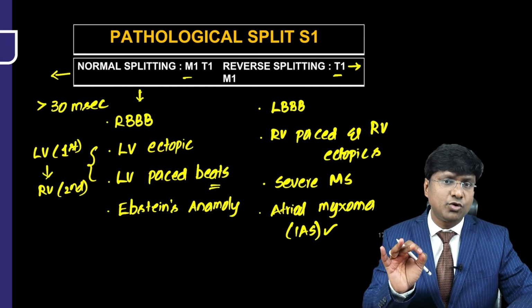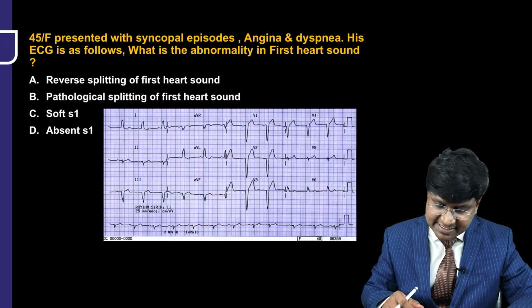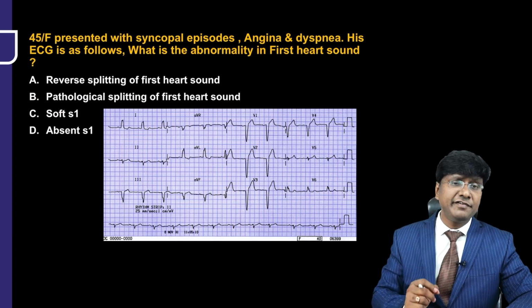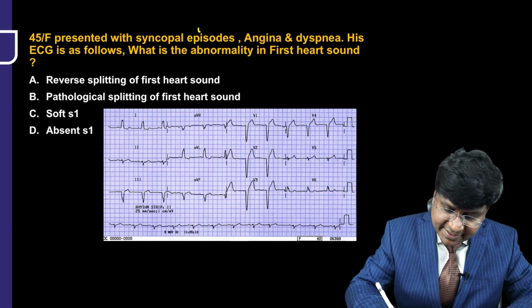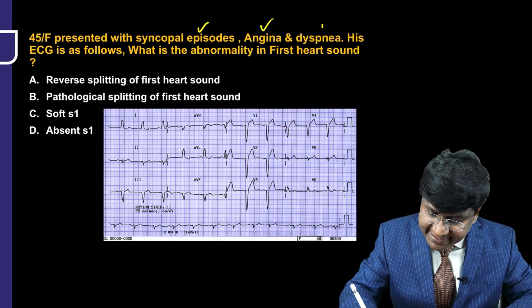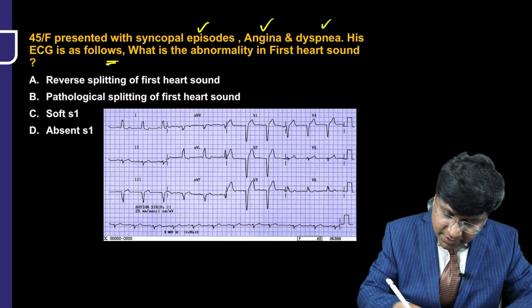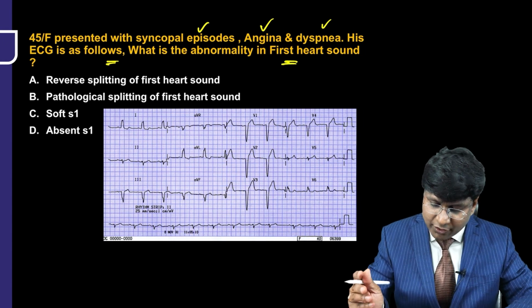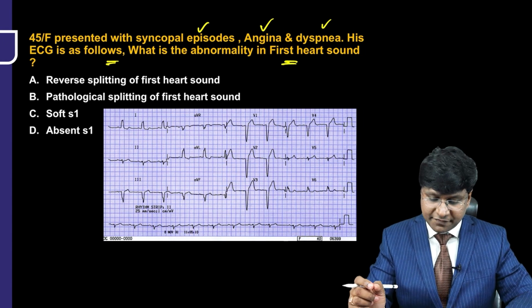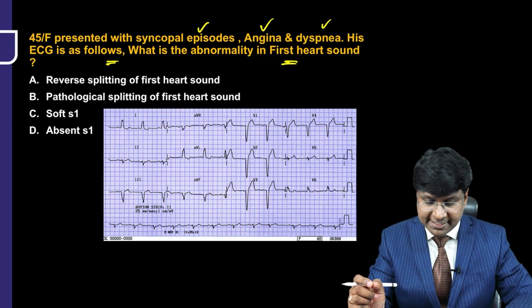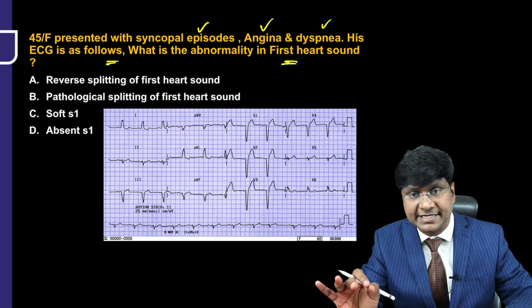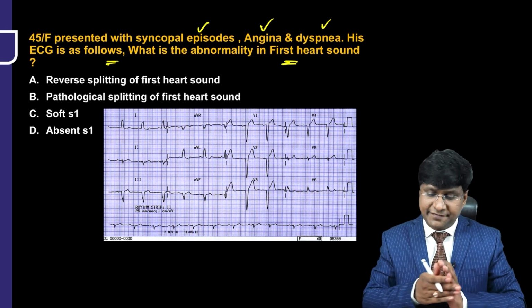Now, I'll just show you one more clinical scenario in ECG and you just tell the answer here. A 45-year female presented with syncopal episodes, angina and as well as dyspnea. Her ECG is as follows. What exactly is the abnormality of the first heart sound? Reversible split of the first heart sound, pathological split of the first heart sound, soft S1 and then the absent S1.